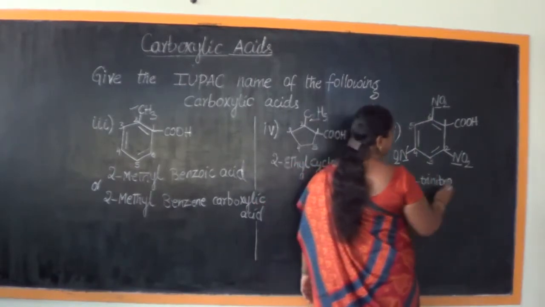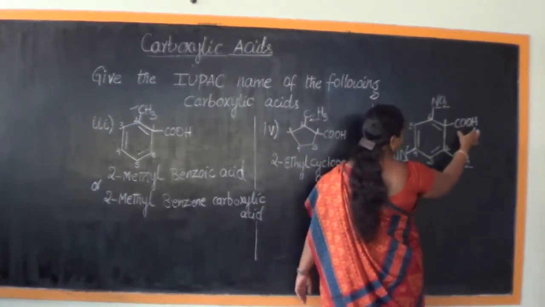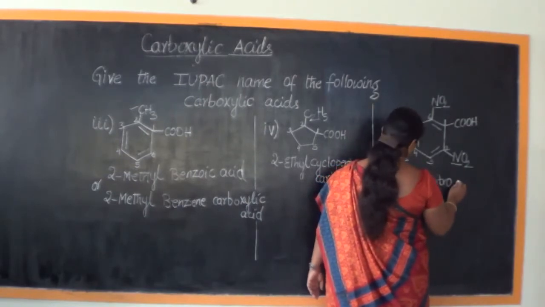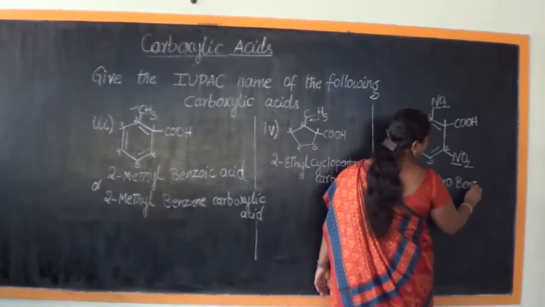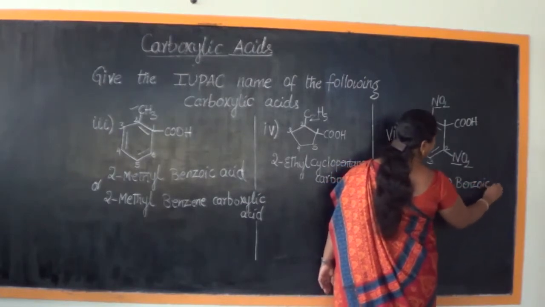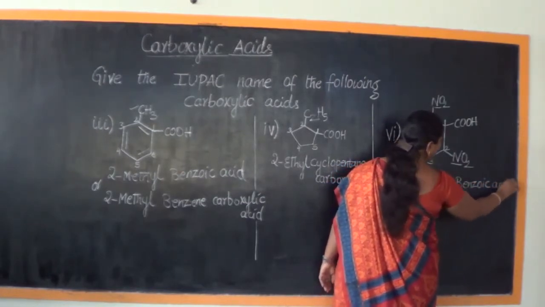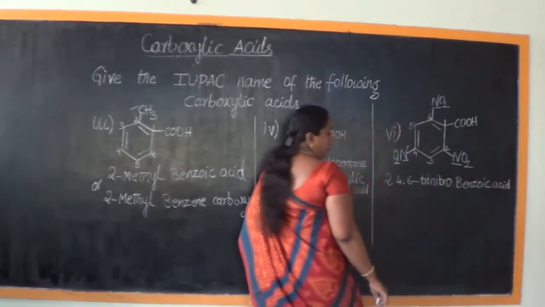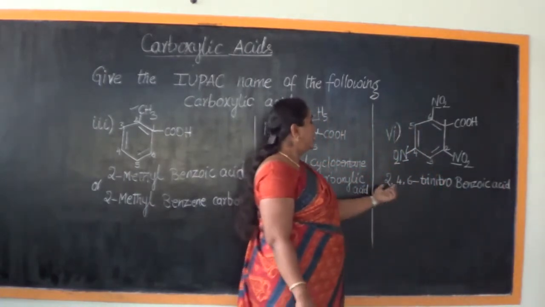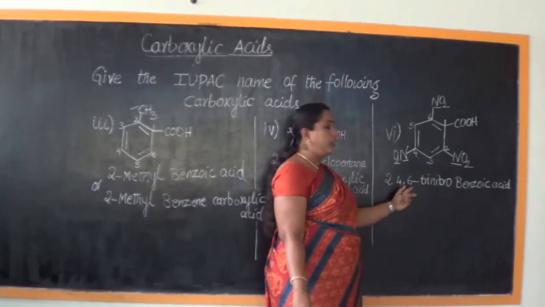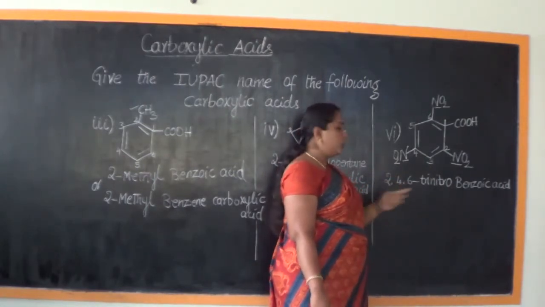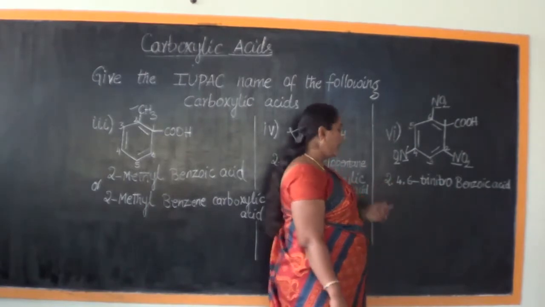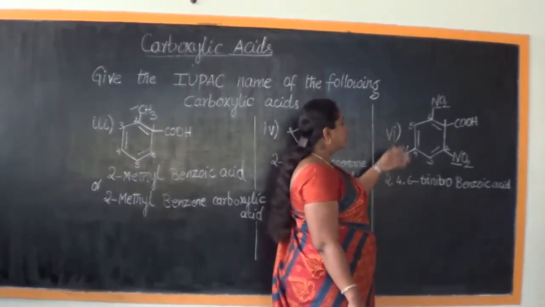Then it is a benzene ring attached to COOH. So therefore trinitro benzoic acid. When you say the prefix as tri, you definitely need to mention the presence of 3 locants. Tri means 3, so you should definitely mention the 3 locants without fail. So what would be the name of this compound?